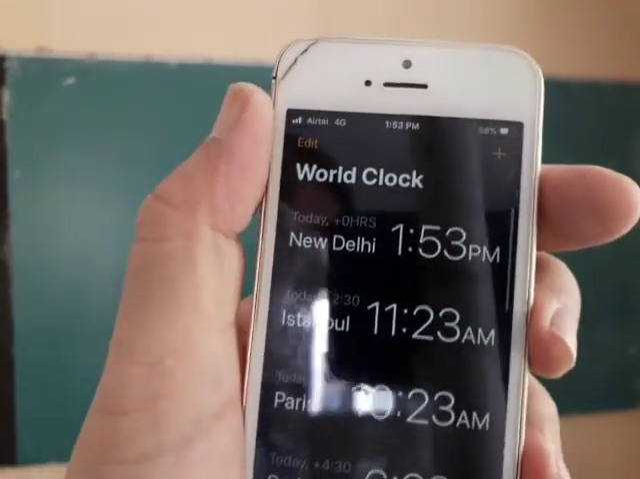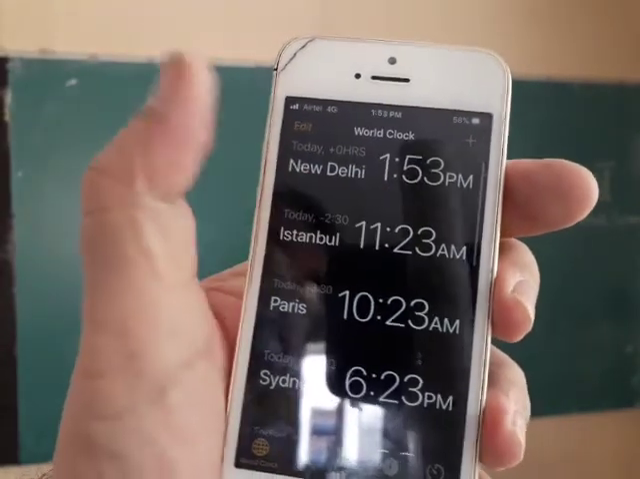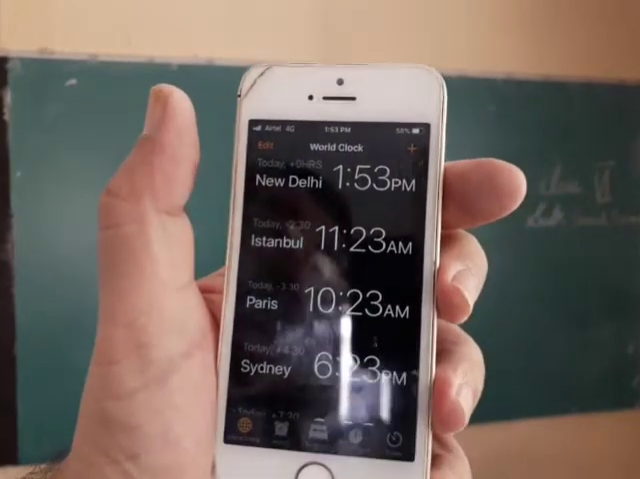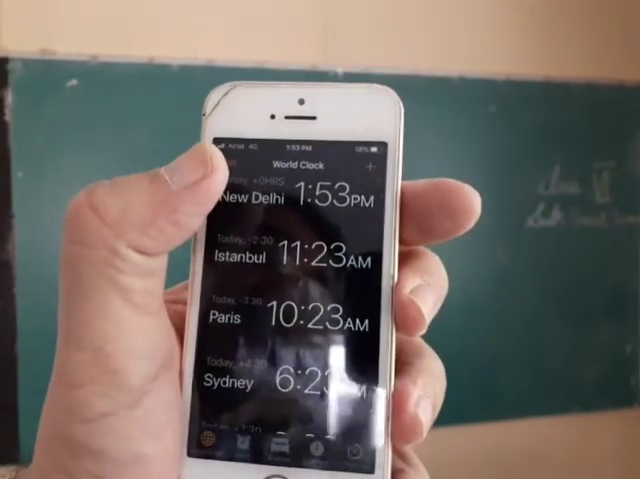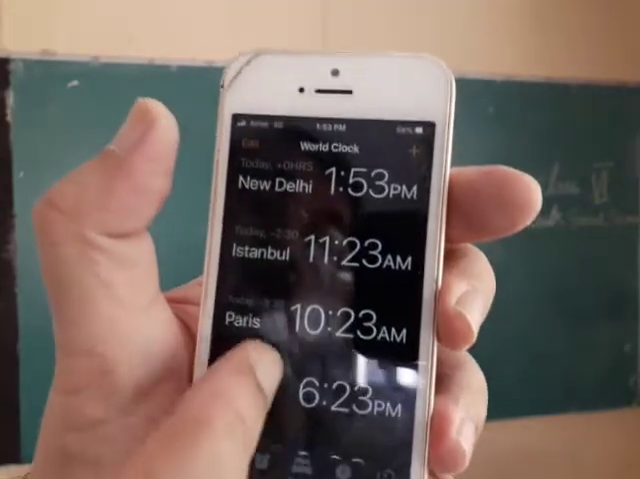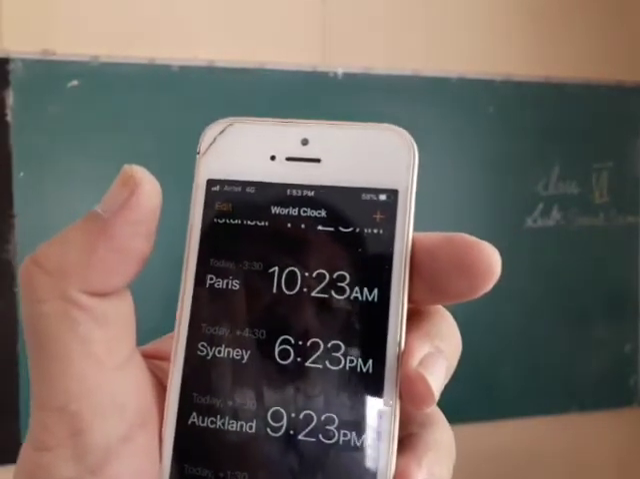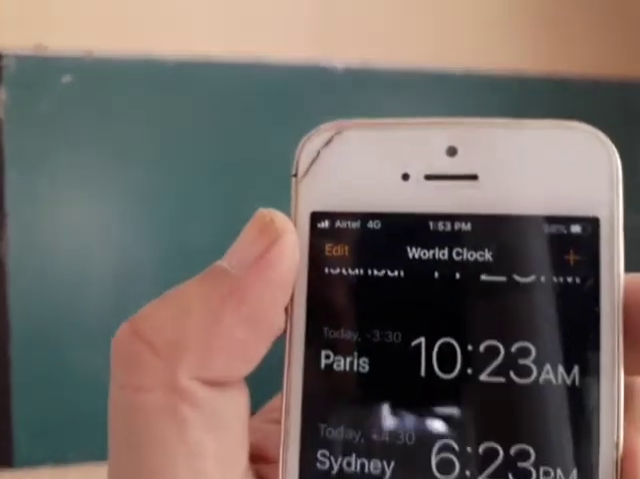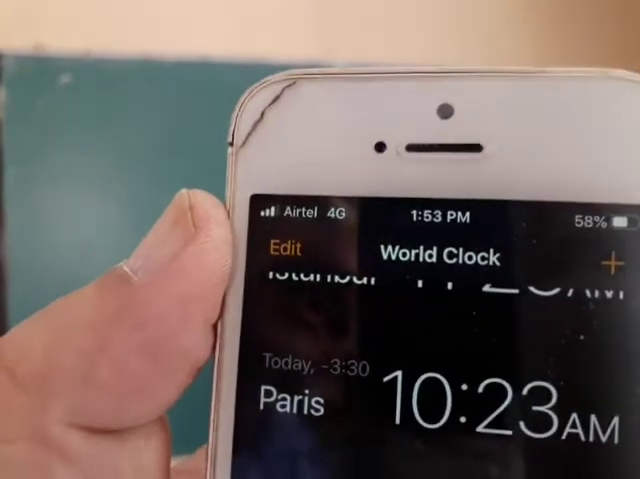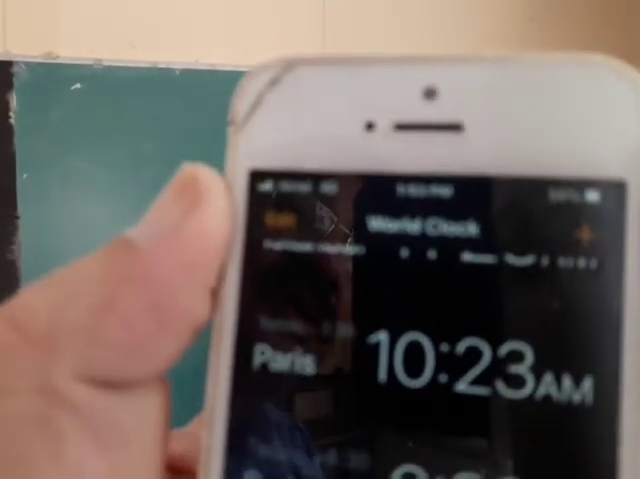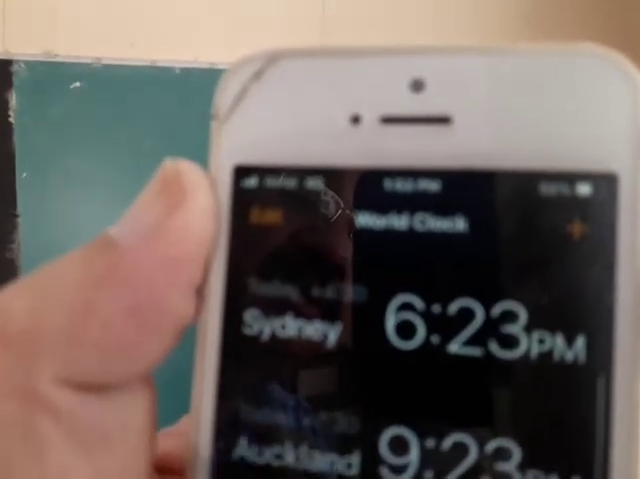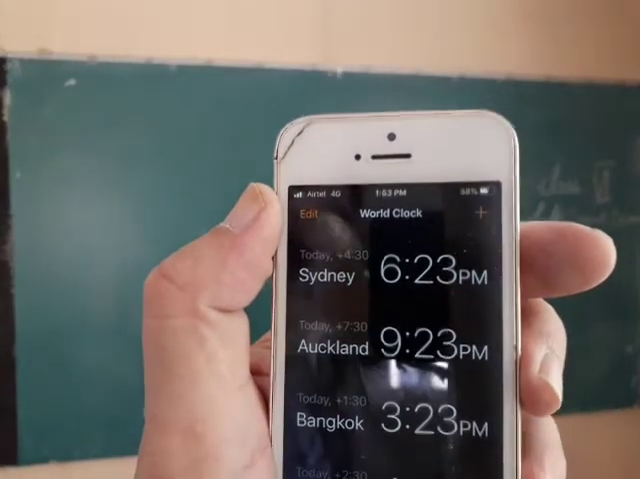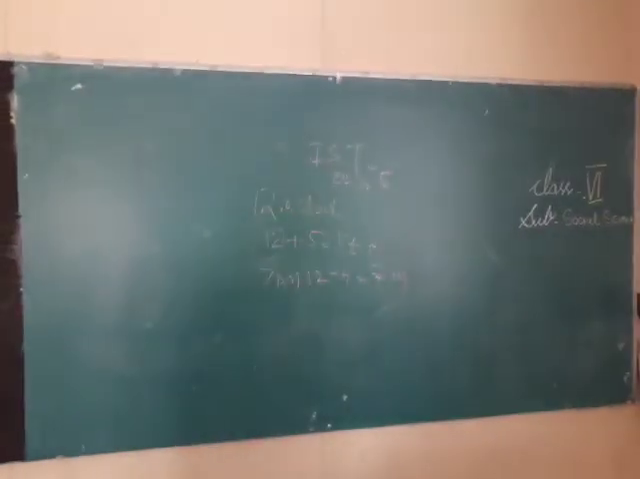If the time in Delhi is 1:53, then Istanbul is 11:23. They are behind us, and this is all calculated from the Greenwich time in London, that is in your book. Then Paris 10:23 AM, it is 3.5 hours behind. Then you see Sydney. So this is how the time is calculated.